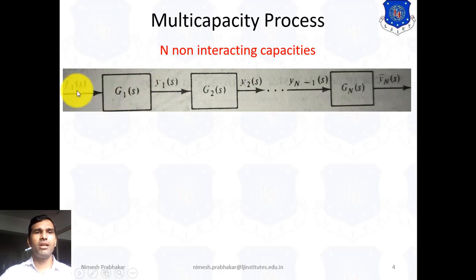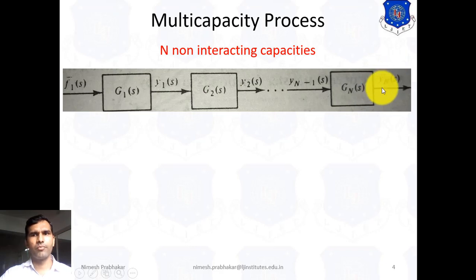F1(s) represents the input of the first system and Y1(s) represents the output of the first system. Similarly for the second system, Y1(s) becomes the input and Y2(s) becomes the output. As we connect n first order systems in series, Yn is the output of the n-th system.